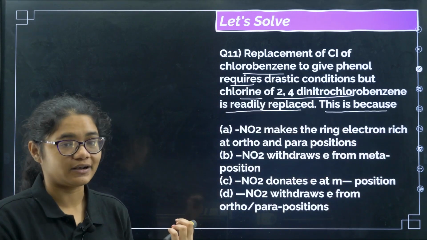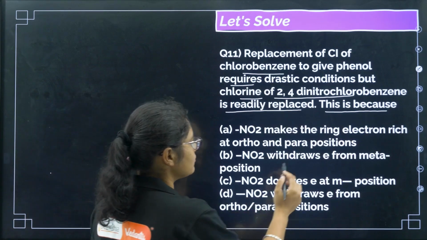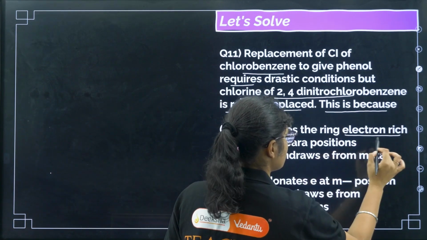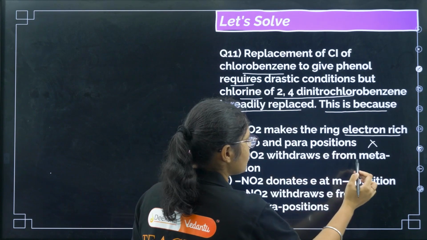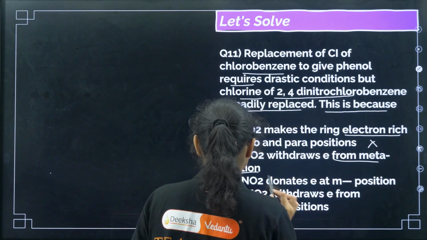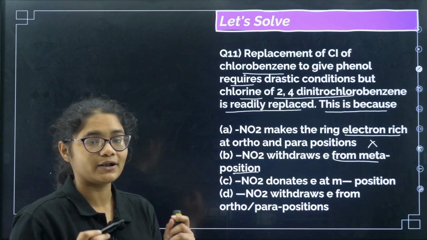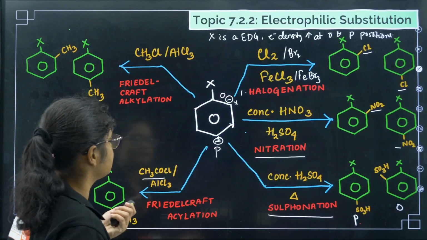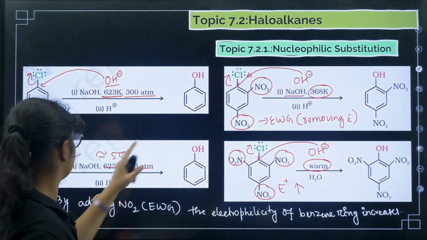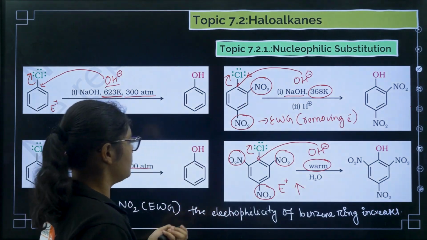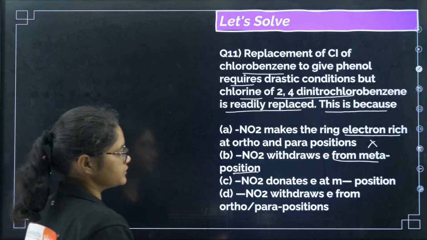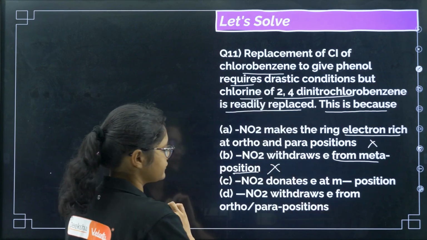ring more electron deficient. Okay, so the option that NO2 makes the ring electron rich is wrong. It makes the ring electron deficient. NO2 withdraws electron from meta position? No, we have added the NO2 group only at the ortho and para positions, right? Let us see that once again. Here NO2 is at the ortho position, here ortho and para. So because it is not meta, we can eliminate this option.